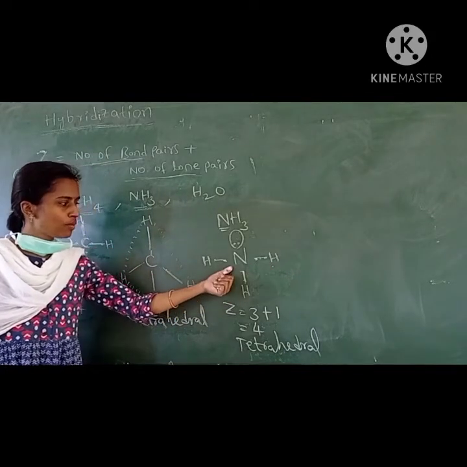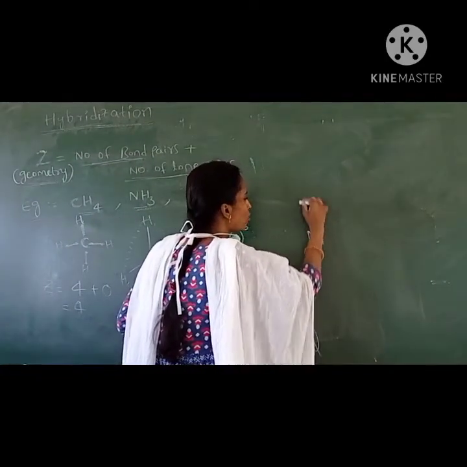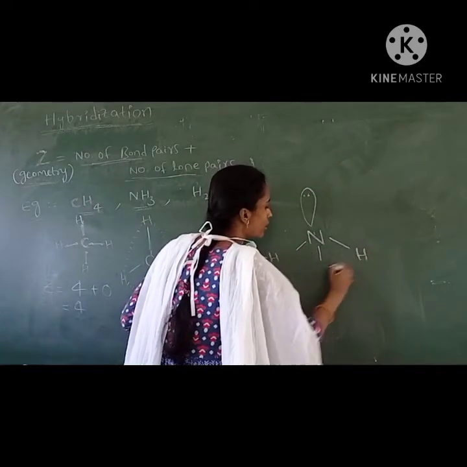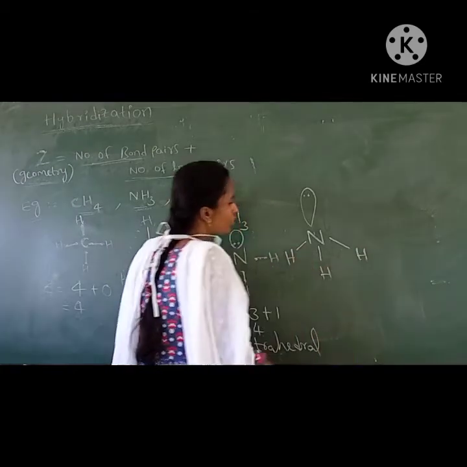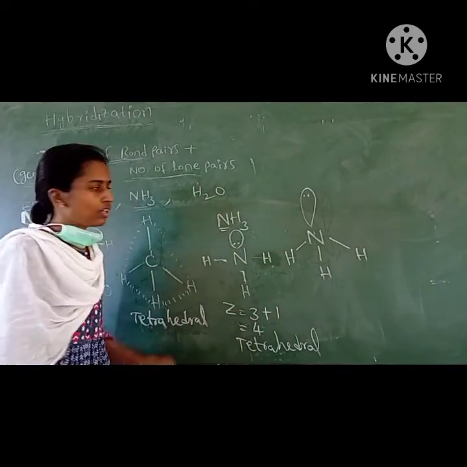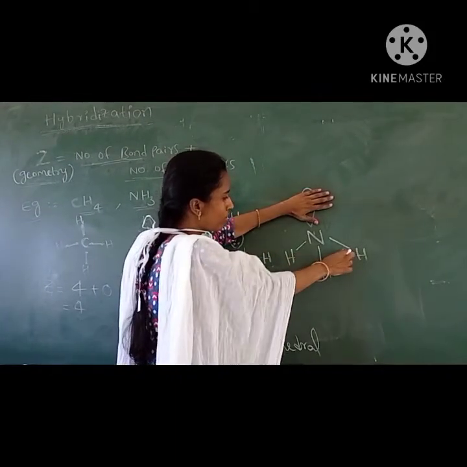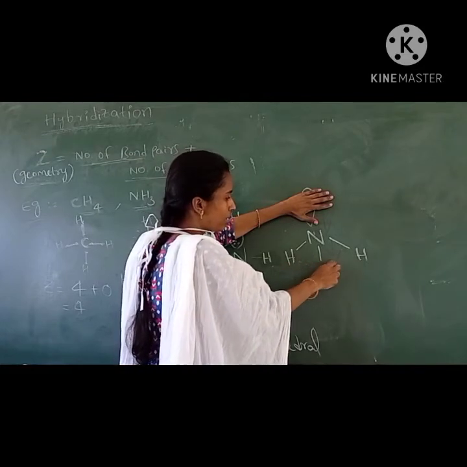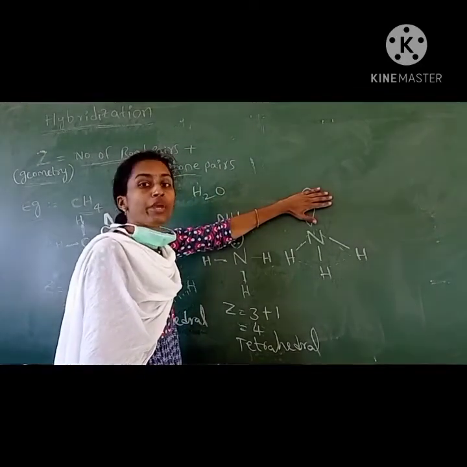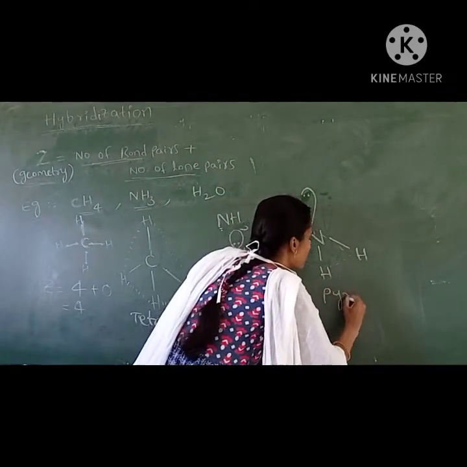Suppose you see the ammonia molecule. Here one lone pair is there and the 3 bond pairs are arranged like this. The geometry is the same tetrahedral geometry, but for the shape of the molecule, if you see it without the lone pair, it looks like a pyramidal structure. So the shape of the molecule is pyramidal. Geometry is tetrahedral only, but the shape is pyramidal.